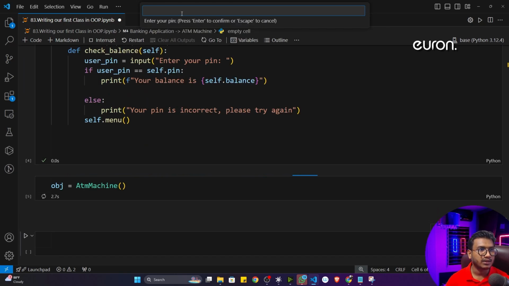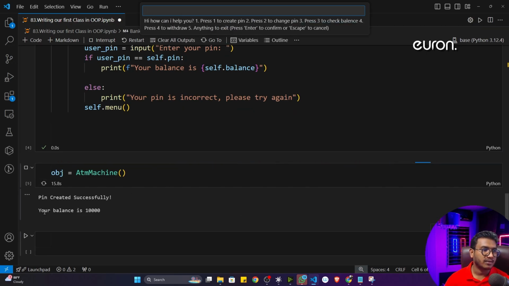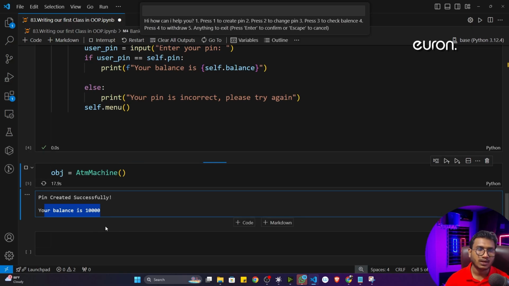Now I'll create pin 123, give the balance, let's say 10,000 rupees, and it is created. Now I want to check the balance, let's say 3. That is asking the pin, let's say 123. If I'm giving the correct password, it will show me my current balance. Okay, current balance is 10,000. I hope you got it.